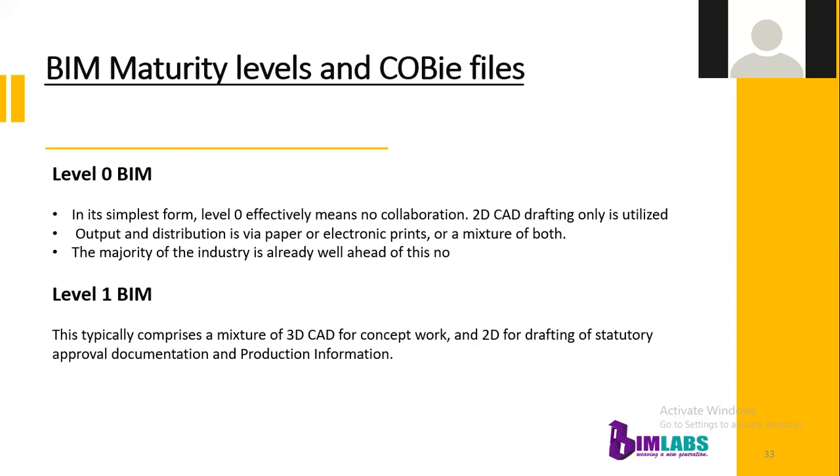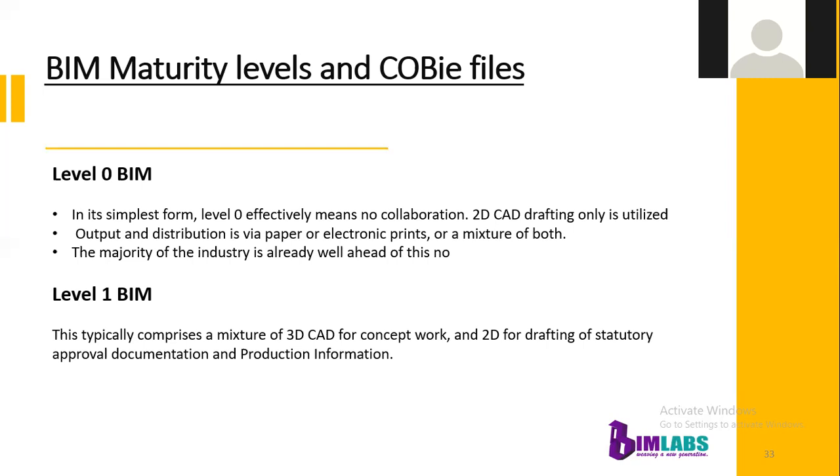And when it comes to the BIM maturity levels, there are different levels in BIM defining the maturity of BIM, like level 0, level 1, and level 2. In BIM, they expect maximum collaboration between each discipline, but there is zero collaboration in level 0.